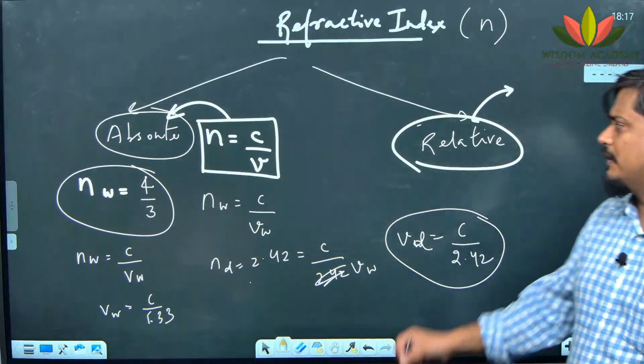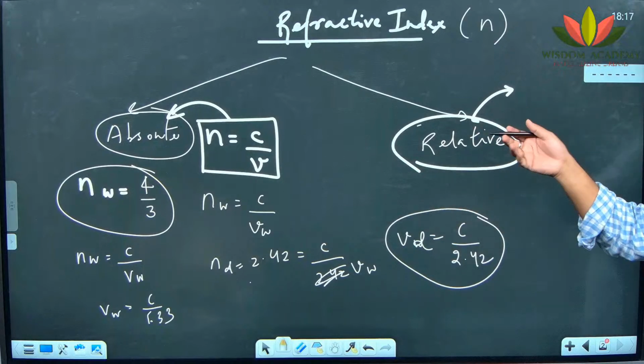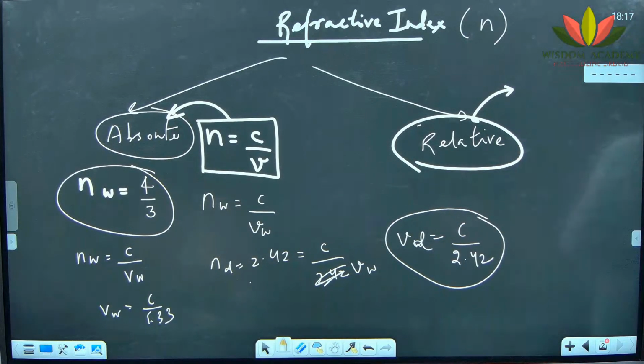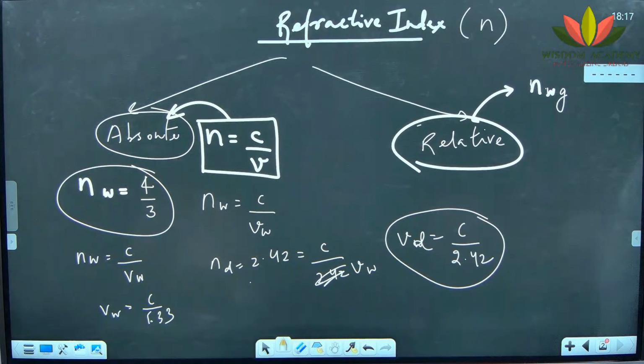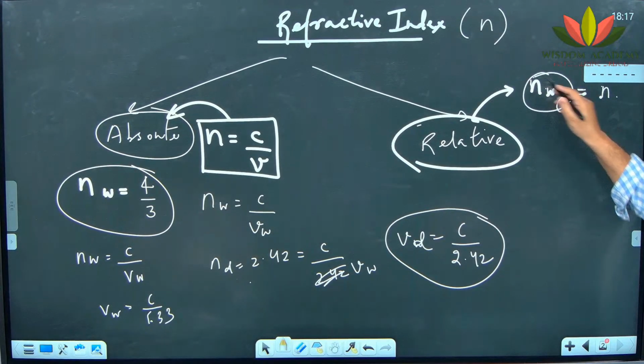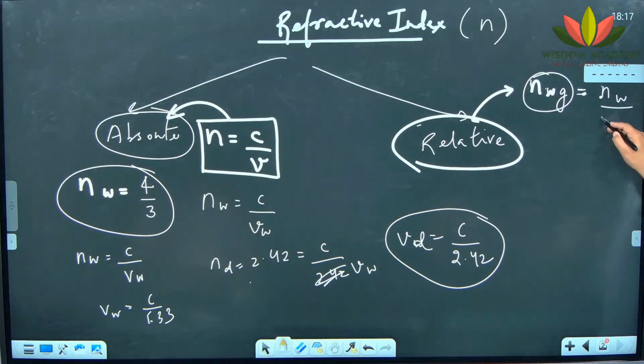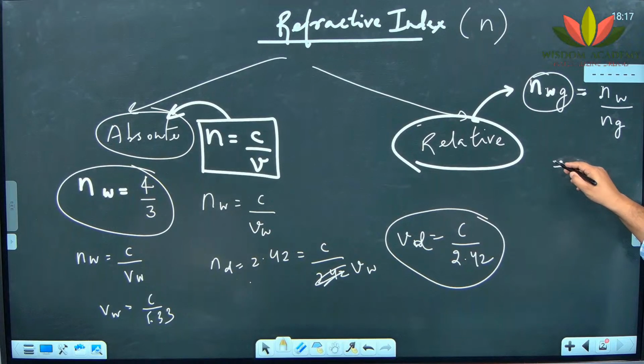Now, if I want to compare water with glass, what will be the refractive index of water with respect to glass? How will you find that? The refractive index of water with respect to glass will be NW by NG.